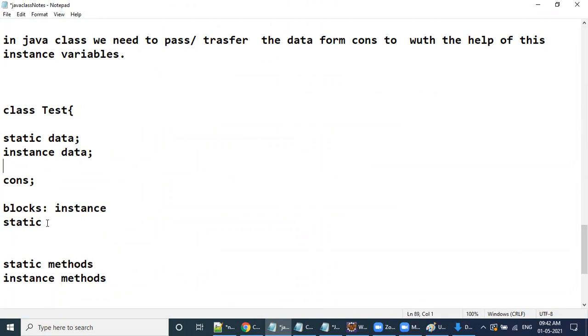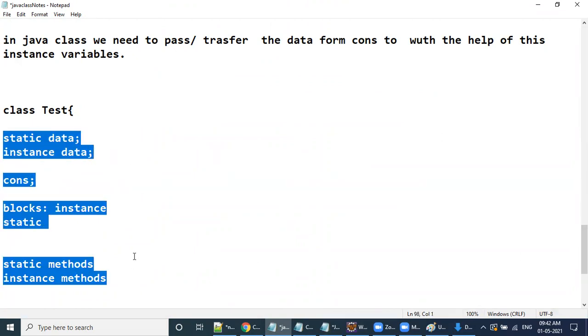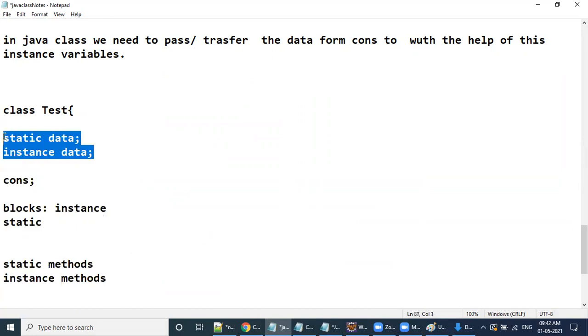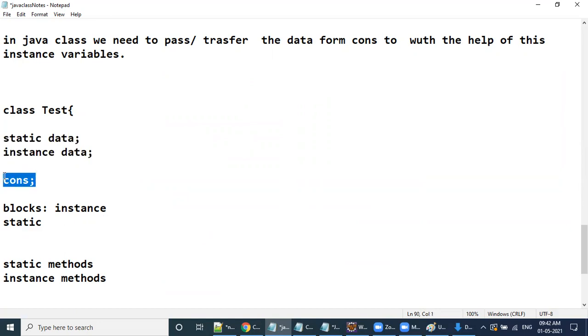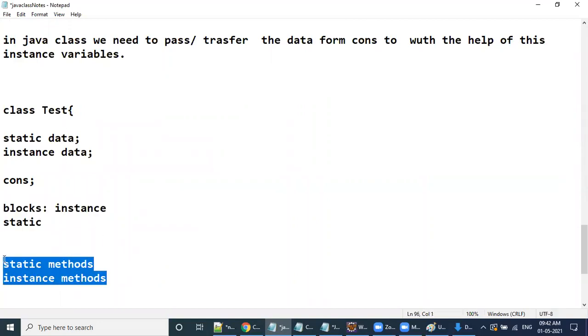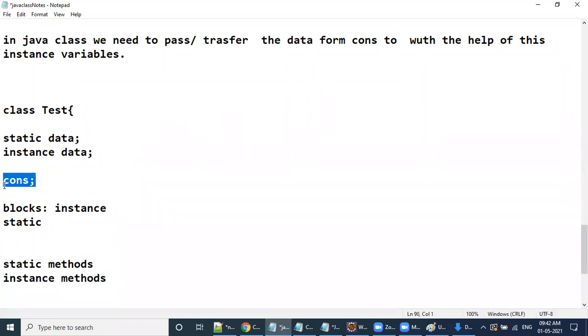Except instance blocks and static blocks, all these, if it is data, we can access in multiple classes. A constructor we can call in other classes n number of ways. But we cannot call blocks; it's a single-time usage only. See here, in any class, once we have defined a method, we can call it n number of times. The same thing applies to constructors as well. All of you clear my point?